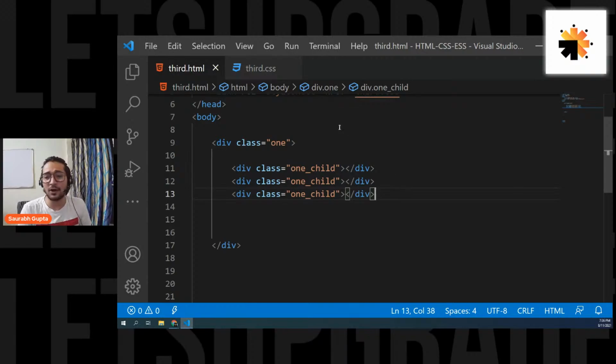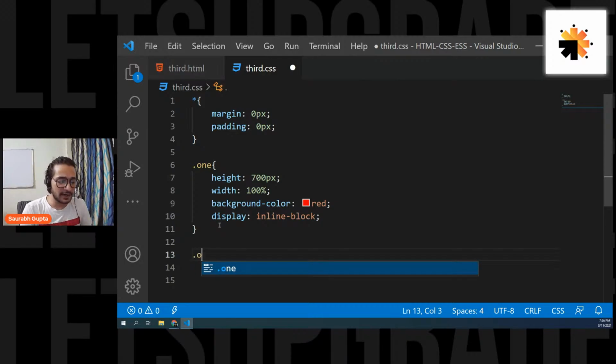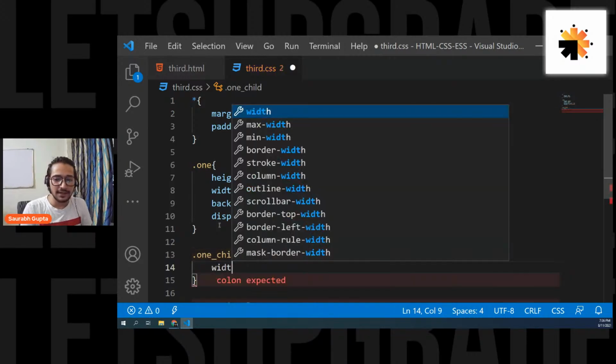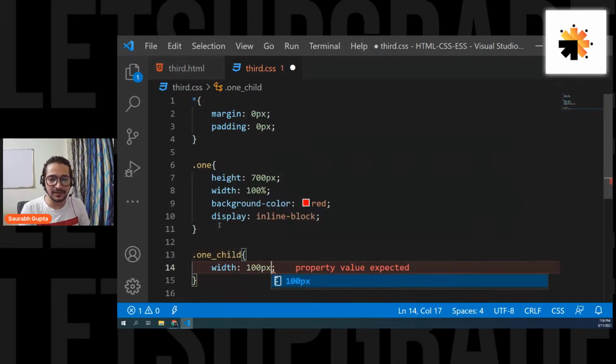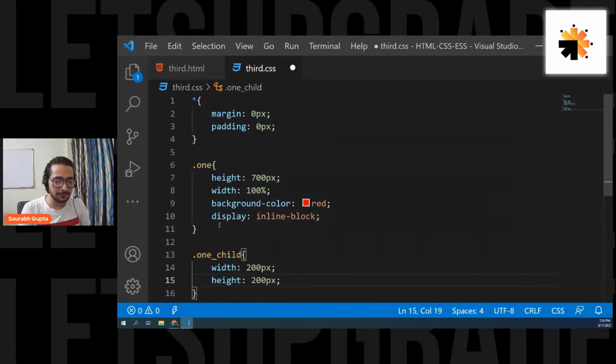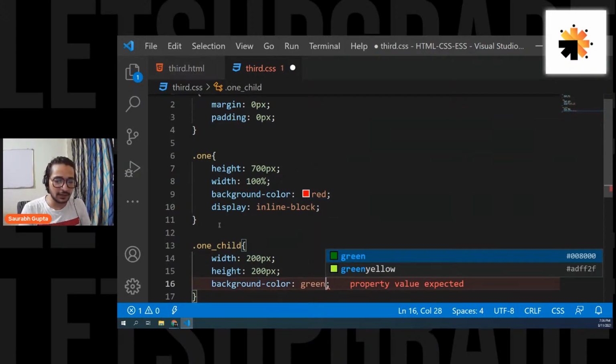All the 3 have the same classes. That means whatever CSS I apply will be applied on all the 3 elements. So let's apply it on one_child. Give it a width of 200 pixels, give it a height of 200 pixels, and also give it a background color of green.